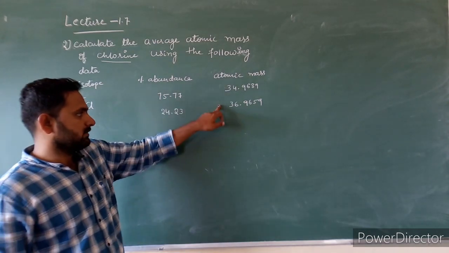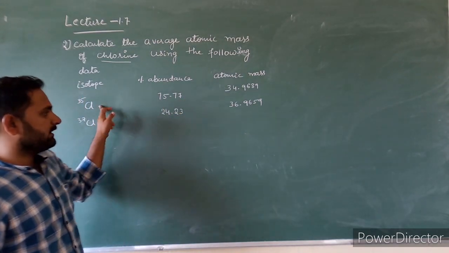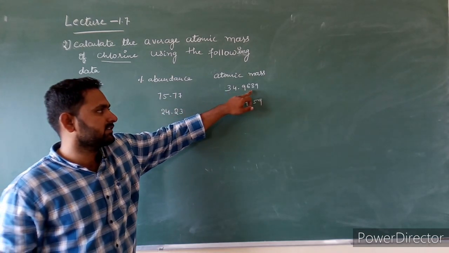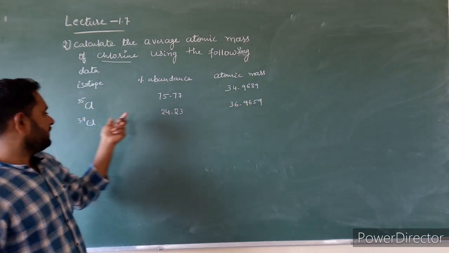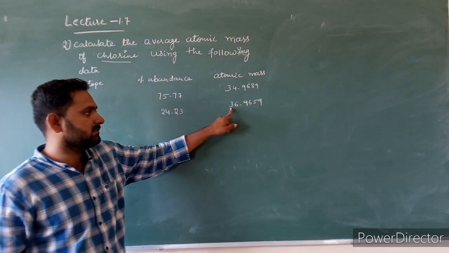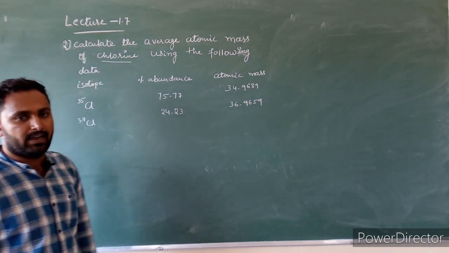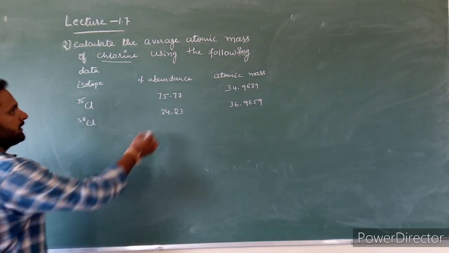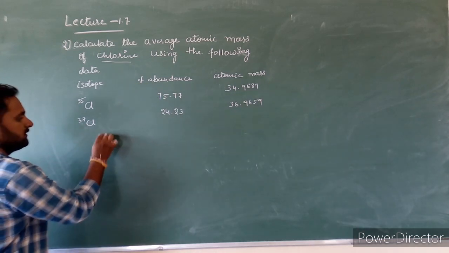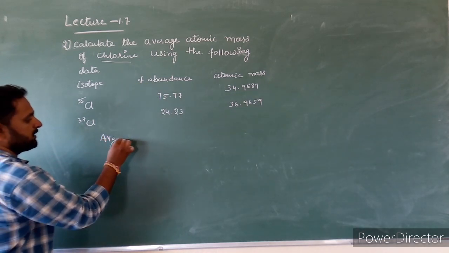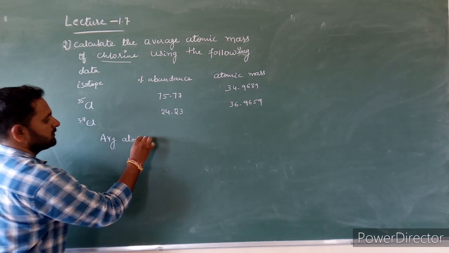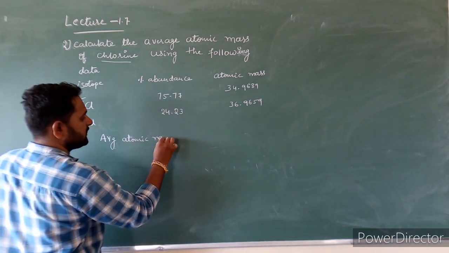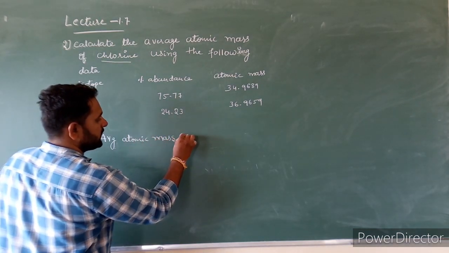And atomic masses: the atomic mass of chlorine 35 is 34.9689, the atomic mass of chlorine 37 is 36.9659. Now let us calculate average atomic mass. Here there are only two isotopes.